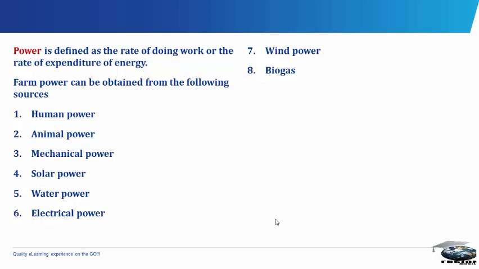Electrical power. Electrical power is a type of power derived from electricity or generator. Electricity is used for many purposes. It is a neat or clean source of energy. It is very efficient and reliable but expensive.